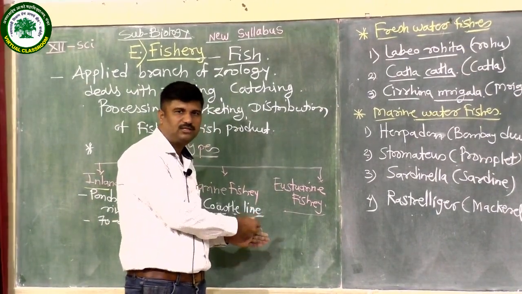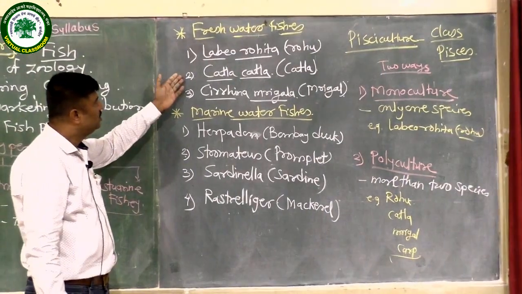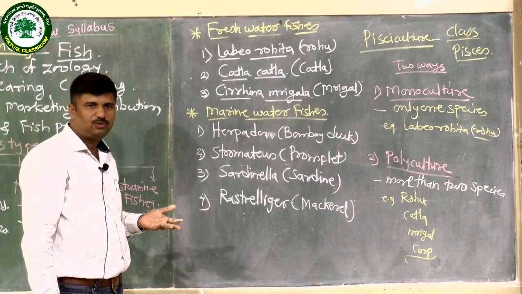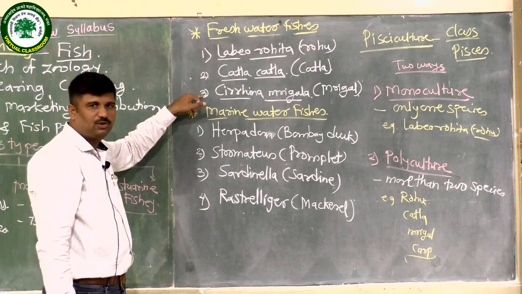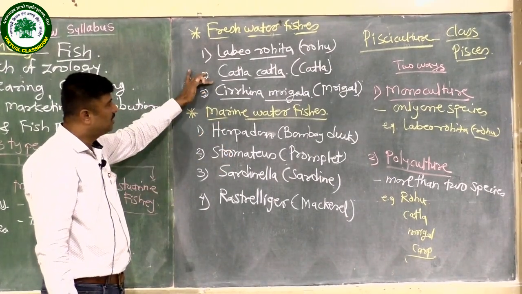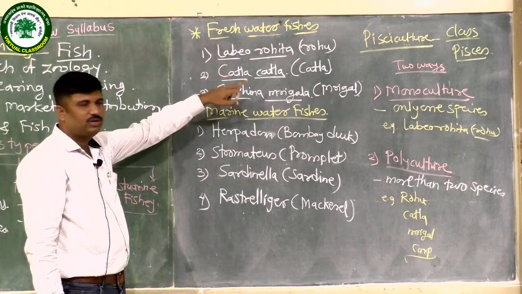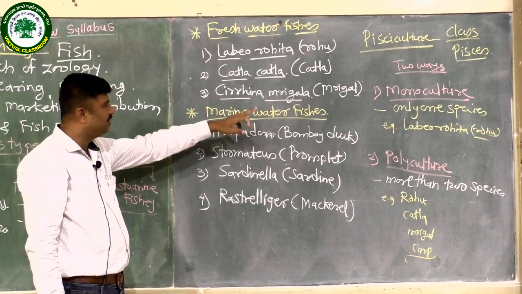This area is known as the estuarine area. These are the three species which are regularly used. Many other species are also present in this fishery. The three main ones which give commercial production: Labeo rohita, Catla catla, Cirrhinus mrigala. Labeo rohita is known as rohu fish, Catla catla as Katla, and Cirrhinus mrigala as mrigal fish.